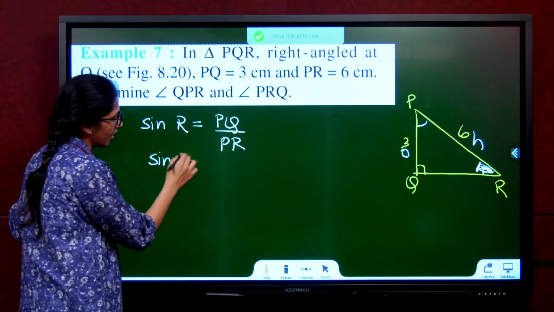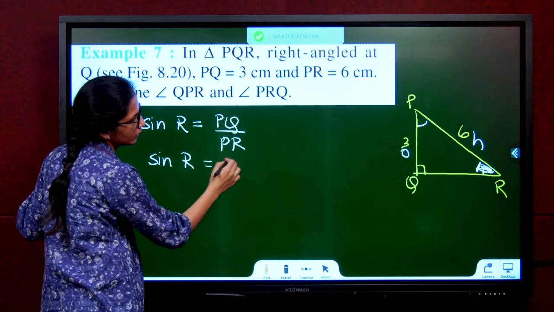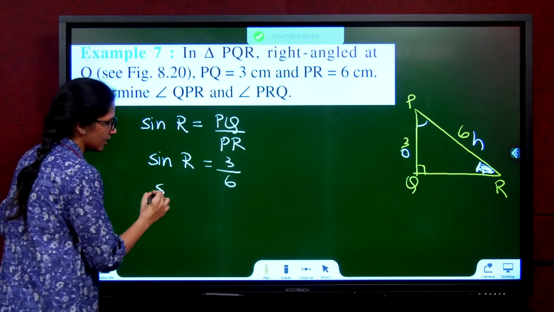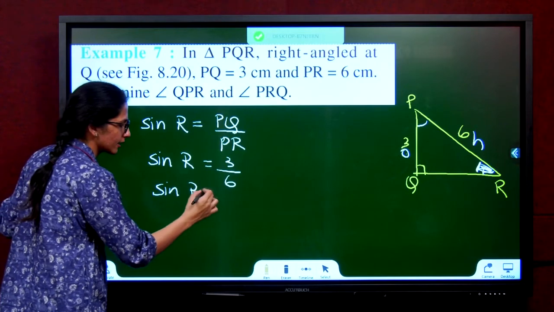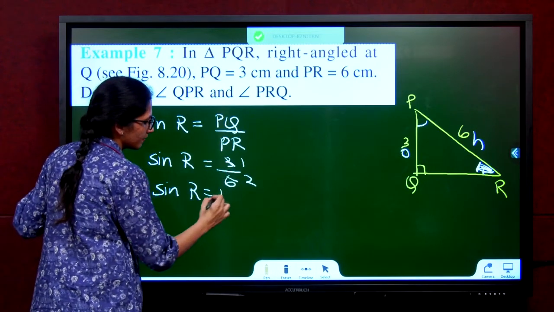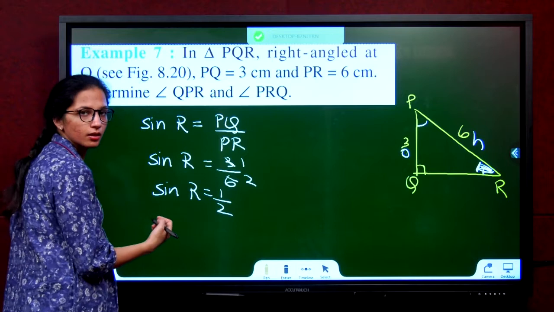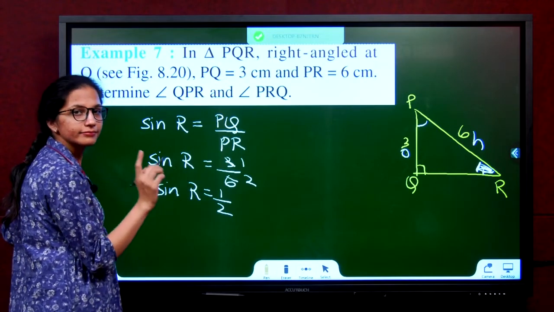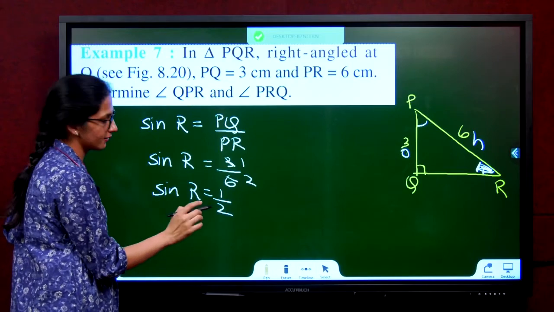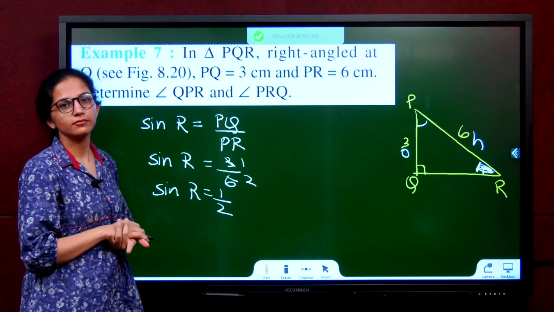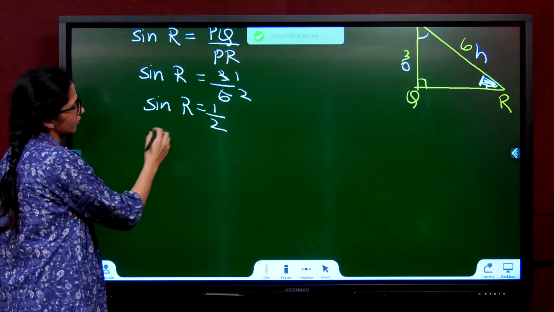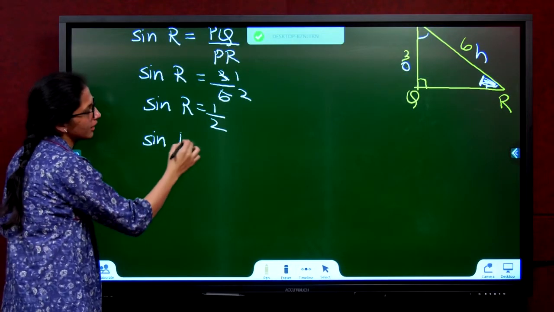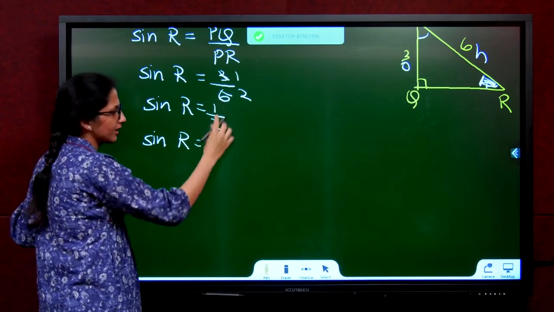Sine of angle R is equal to 3 by 6. Sine R is equal to 1 by 2. You cannot leave it like that. So what do we do now? So therefore I can write, but according to the table I know that sine 30 is half.